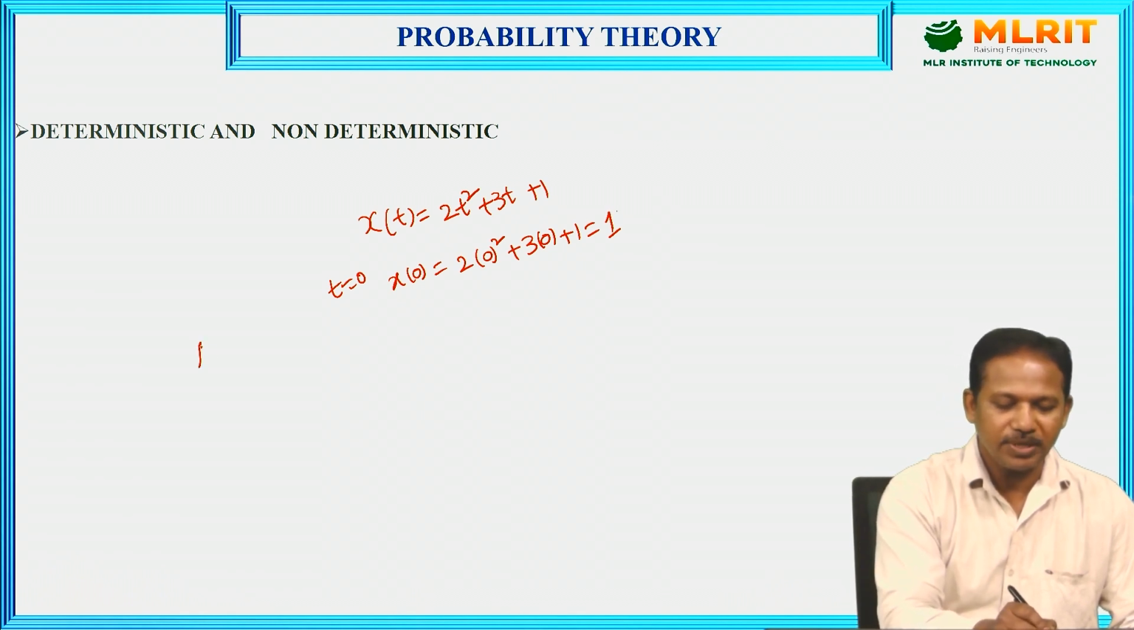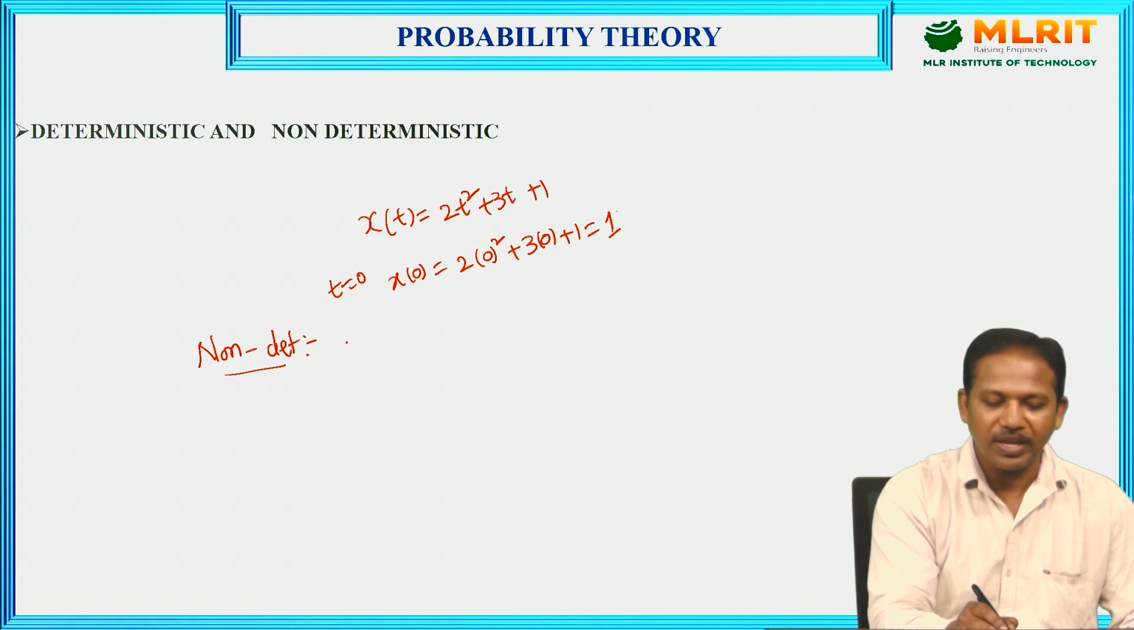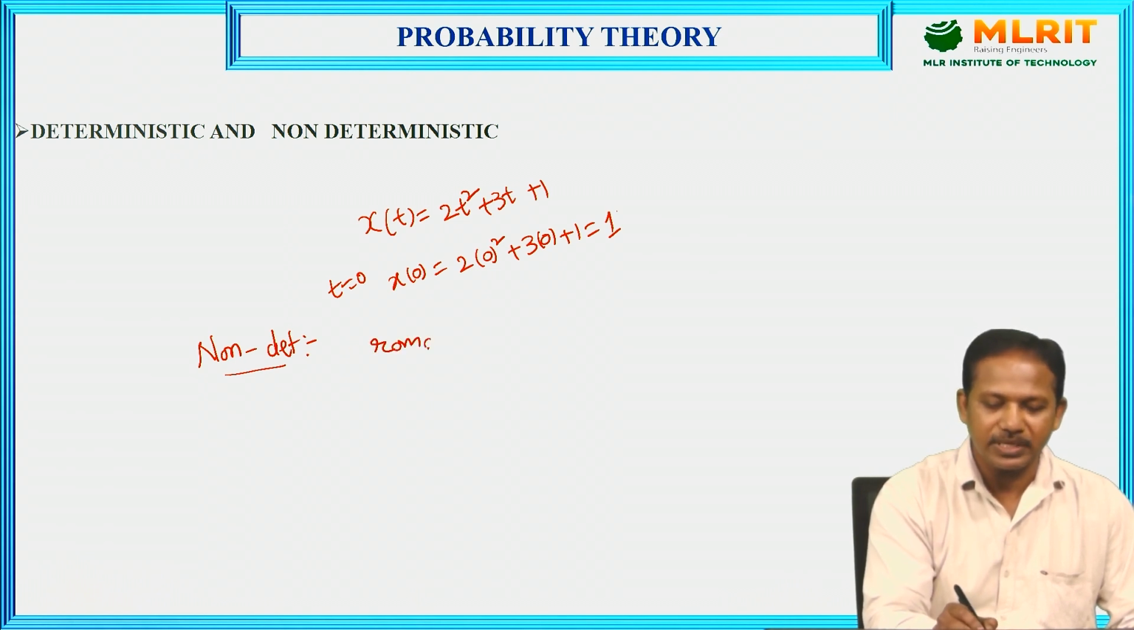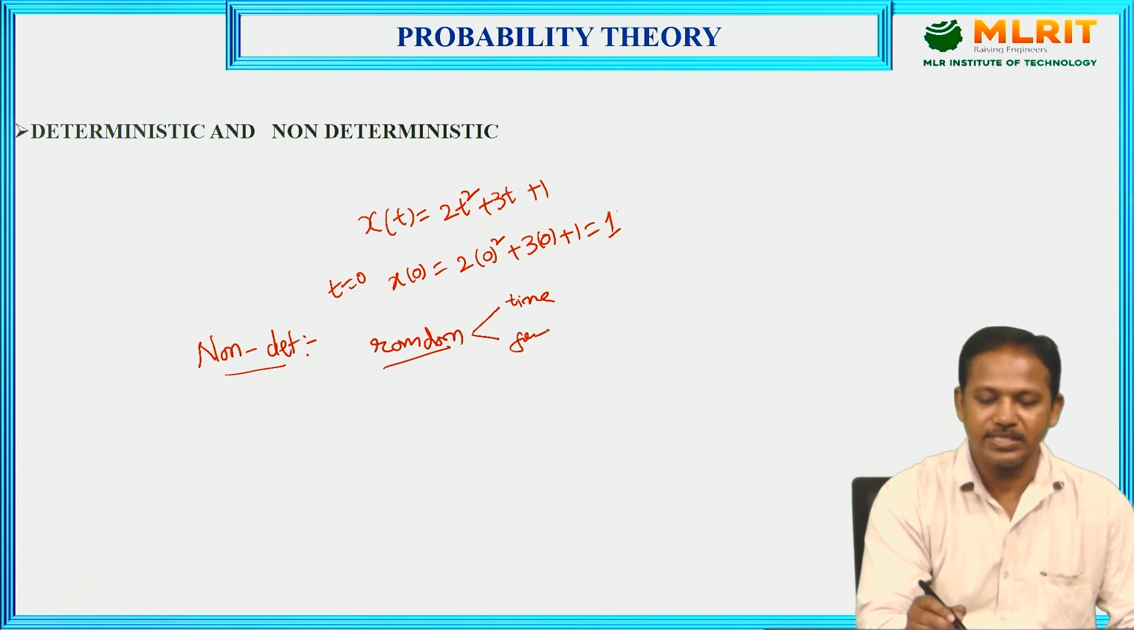Next, what is meant by non-deterministic signal? A signal whose future values cannot be predicted is called a non-deterministic signal. Here I can't predict the signal. If we can't predict the signal, that is called a random signal. Random signal means the signal values are varying along with the time and frequency.